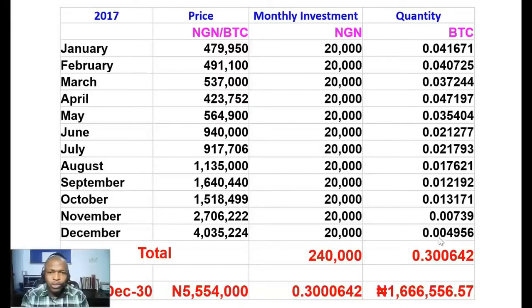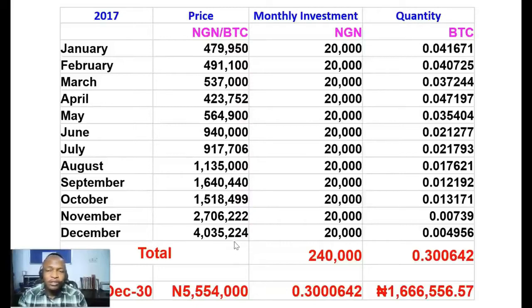And let me show you a practical example of how that works if we were to invest 20,000 naira in Bitcoin from 2017 to 2020. I've actually prepared a slide here to show you that. This is 2017, and this is the price of Bitcoin from January to December. This price is for the first week, from the 1st to say the 9th of January. You can look it up, and I got these prices from Luno. So this is the price of Bitcoin in naira from January to December.